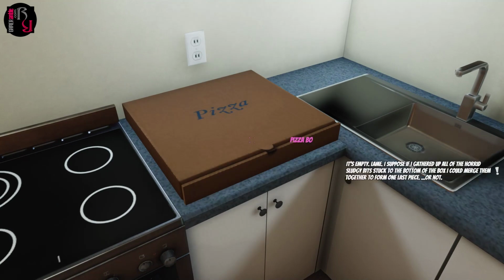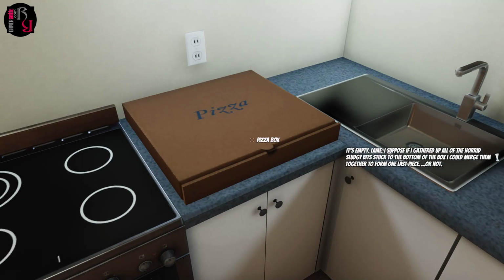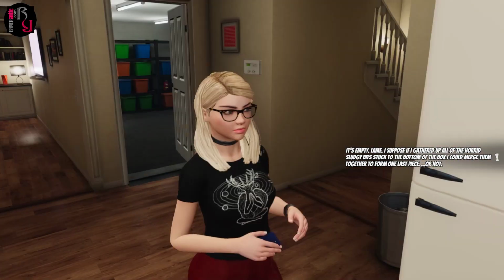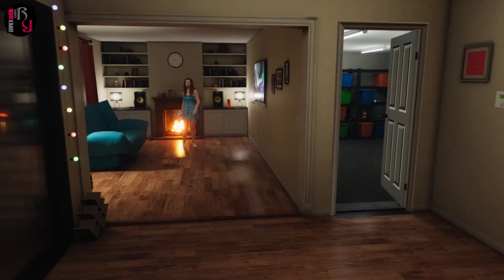Pizza box. Okay, what do we have here? It's empty. Lame. I suppose if I gather up all the hard, sludgy bits stuck to the bottom of the box, I could merge them together to form one last piece. I'm studying to be a science fiction writer. Why would I even go to college for that?